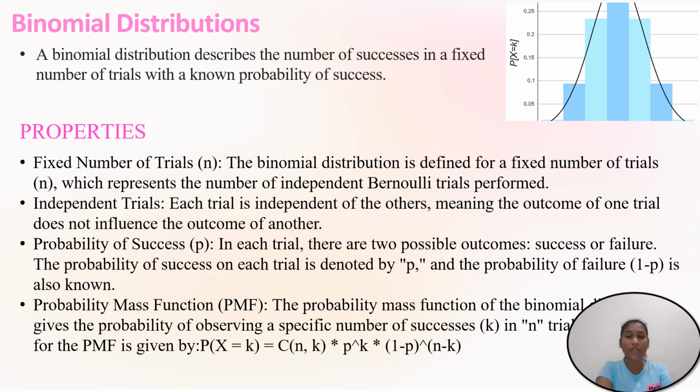The probability mass function of binomial distribution gives the probability of observing a specific number of successes in n trials. The PMF is given by P(X = k) = C(n, k) × p^k × (1 − p)^(n − k).